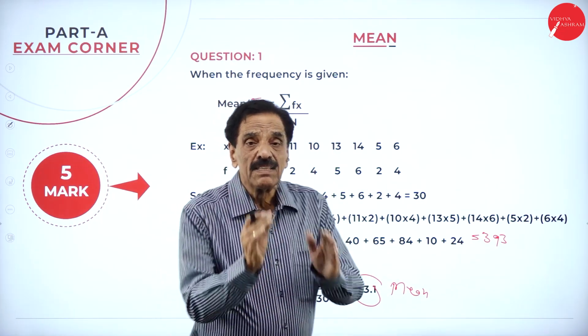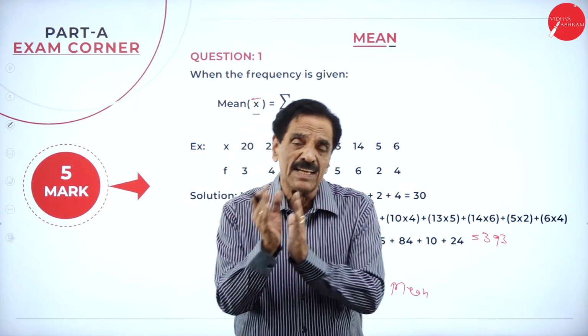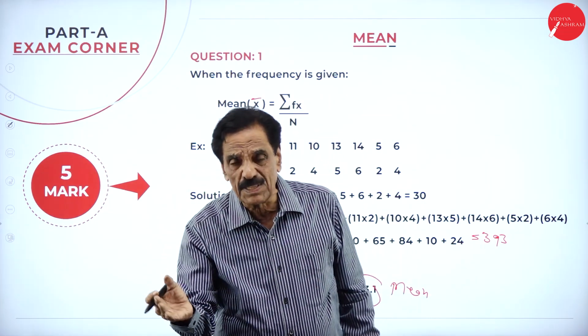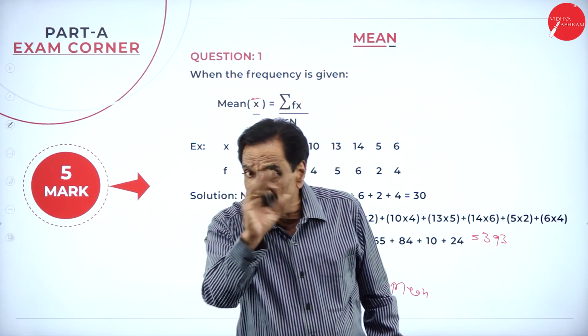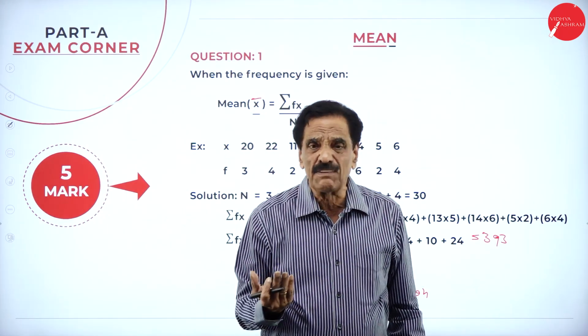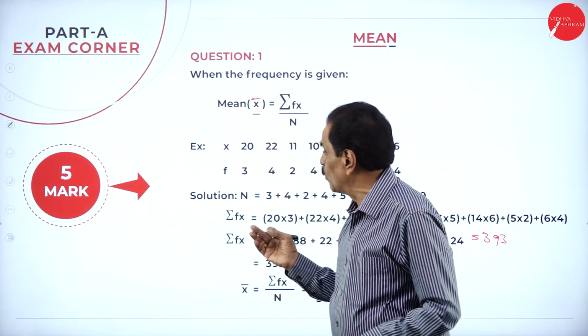So what is mean? Sigma fx over n. N is equal to total number of frequency. f is equal to the frequency, the variation of a number. x is the given values. Very slowly we can go through it.